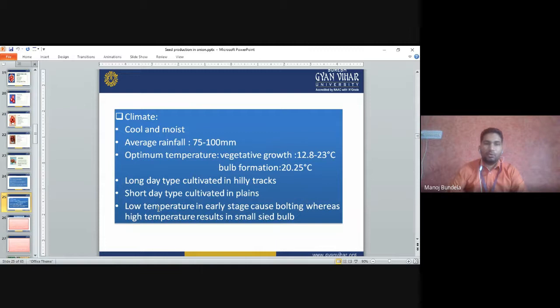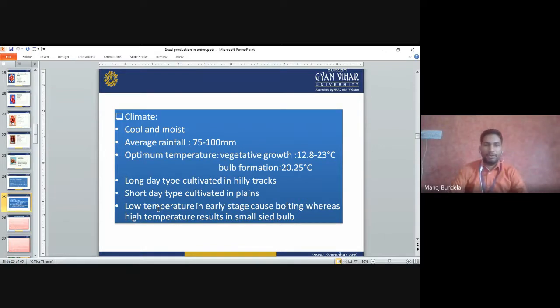Climate. It requires a cool and moist climate. The average rainfall is 75 to 100 mm. The optimum temperature for vegetative growth is 12 to 23 degrees centigrade. A temperature of 20 to 25 degrees centigrade is required for bulb formation.